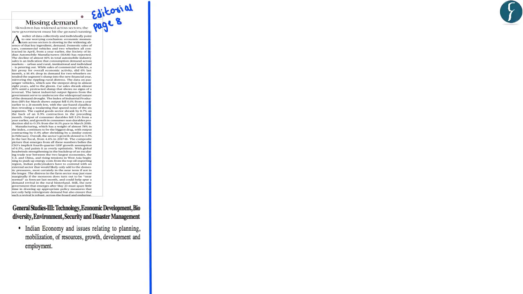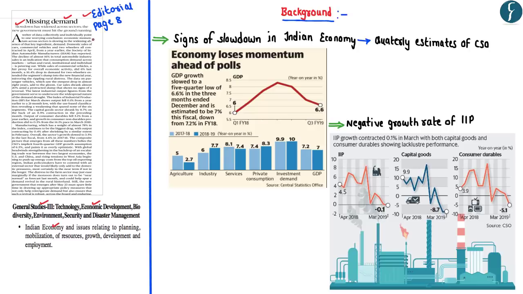Now the first article appears as an editorial on page number 8. The title of the article is Missing Demand. This article shall be important mainly from the perspective of GS Paper 3, Economy, under the subsection Indian Economy and Various Issues. Before analysing this particular article, let us first look into its background.